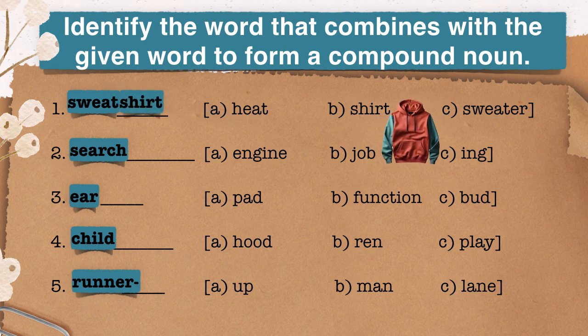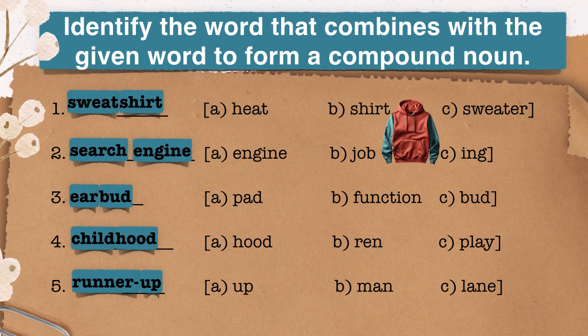Second one, search. Search job isn't a compound word. Adding ing would change the word to searching, which is a verb. The correct answer is search engine. Third one, ear. The answer is earbud. Fourth one, by pairing child with hood, we get the compound noun childhood. The last one, runner. Combining runner and up forms the compound noun runner-up.